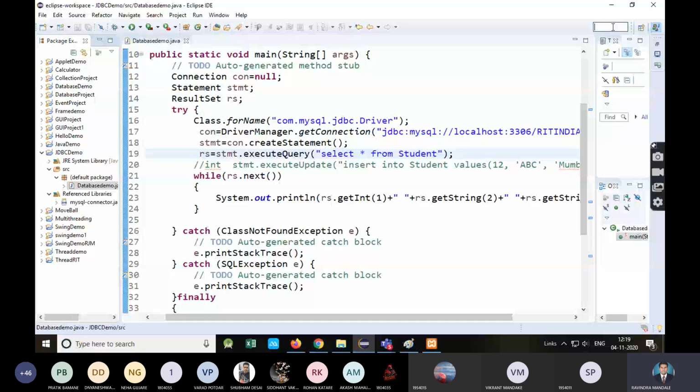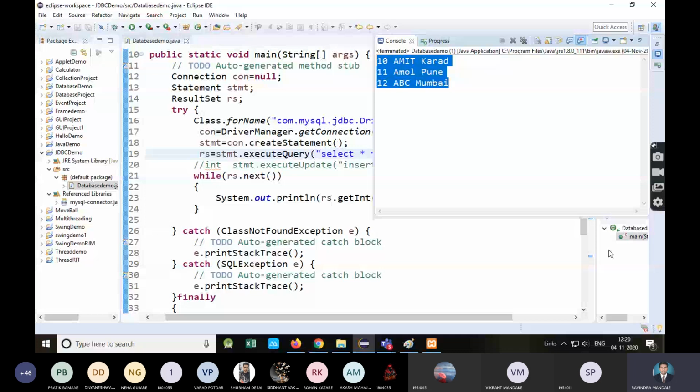Select and insertion. In the same way, you can do update and delete. Okay, so in next lecture we'll see update and delete, and then also through application how we can do this, that we'll see. So I will show you one complete application in next lecture. On tomorrow's lecture I will show you complete application.